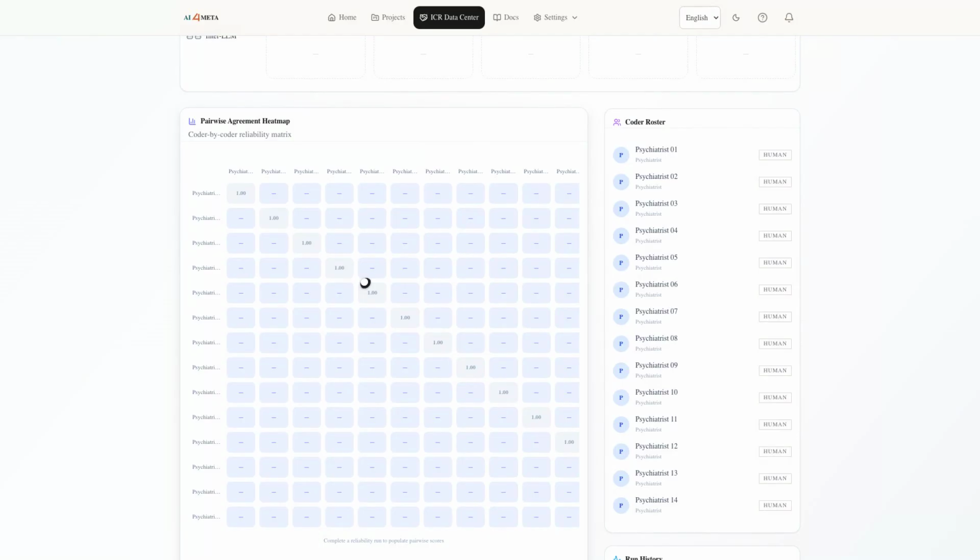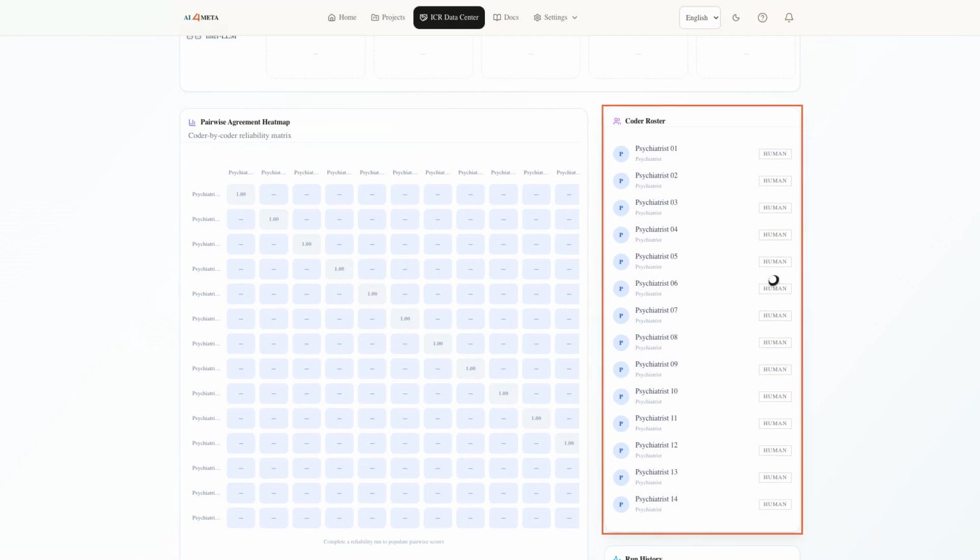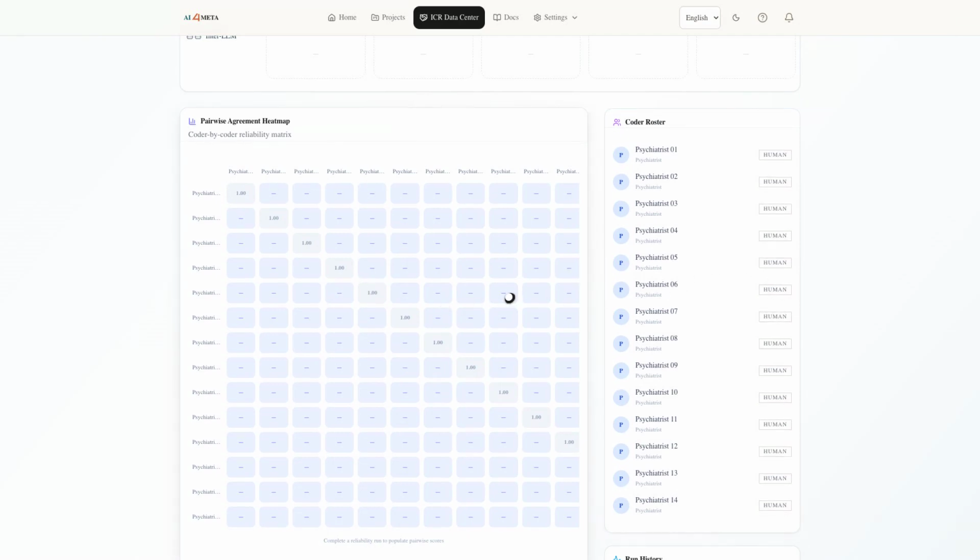That structure is useful because methods review is not just one score. The roster shows 14 human coders labeled as psychiatrists. In this public dataset, those labels are generated from the count table, so they support matrix construction but are not original historical identities.